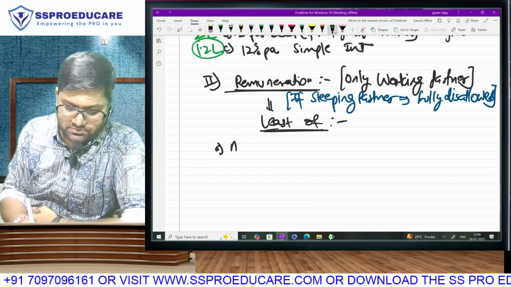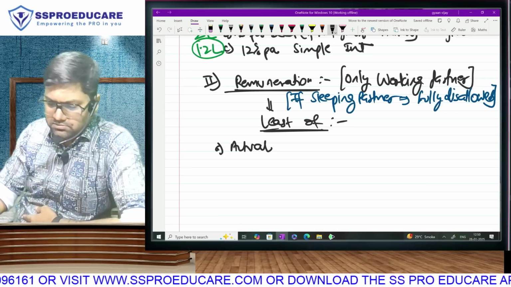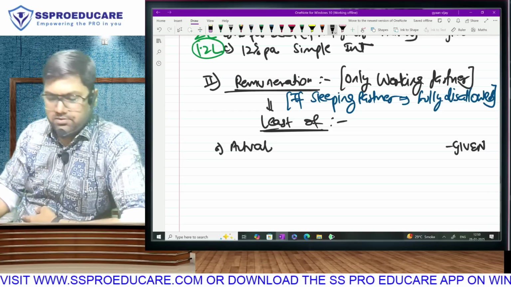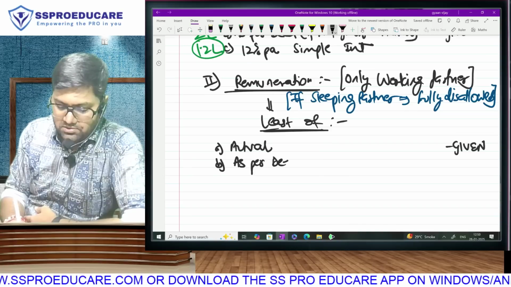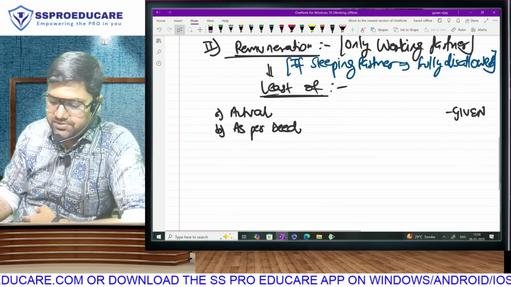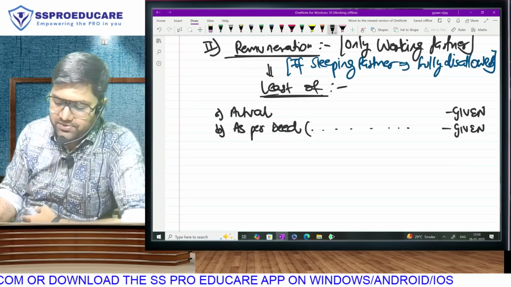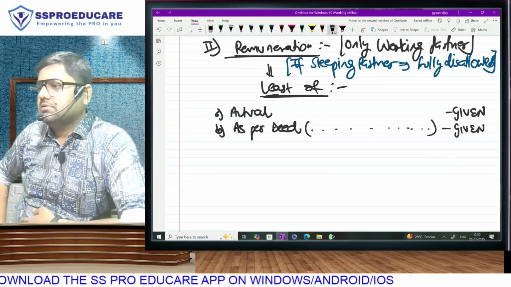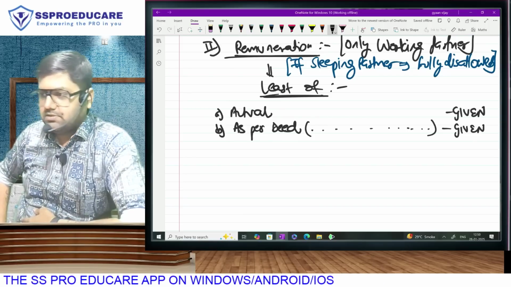First, the actual amount. It has to be given to you. Second, the amount as per deed. Amount as per partnership deed. This will also, ladies and gentlemen, obviously be given to you. And in the bracket, same thing: if not given, it will be same as actual. Correct? If not given, it will be same as actual.